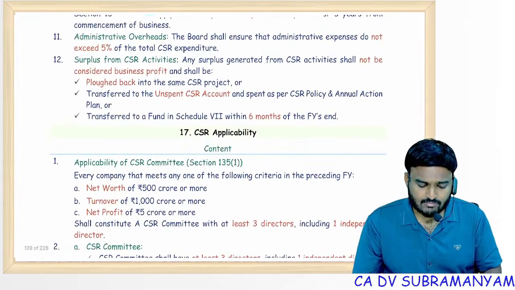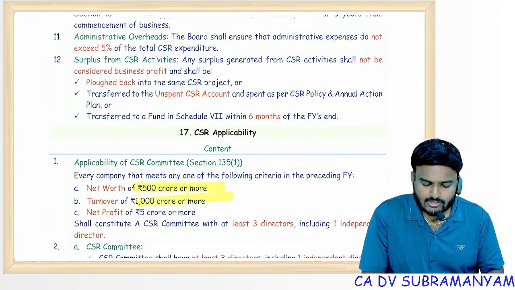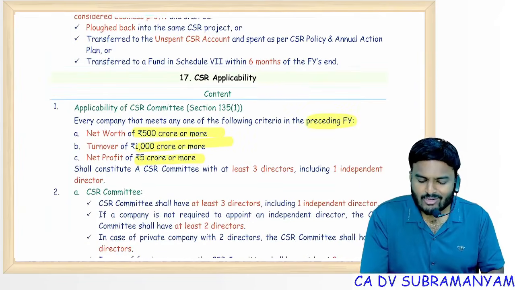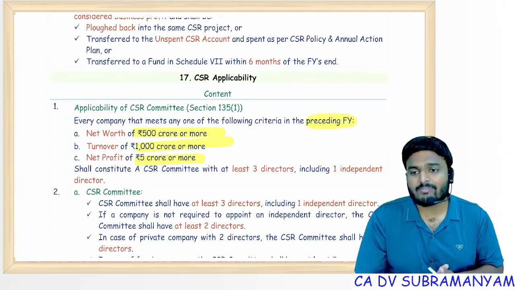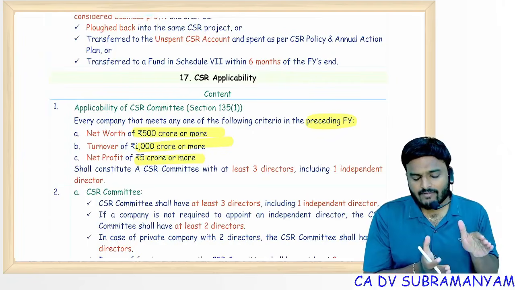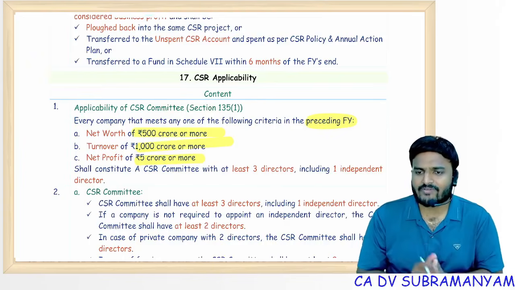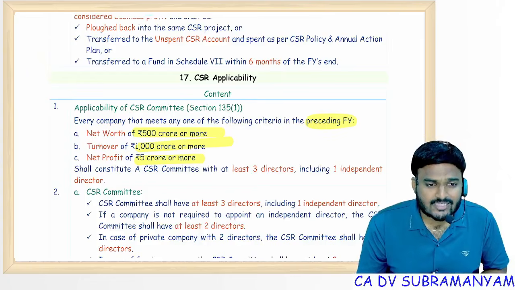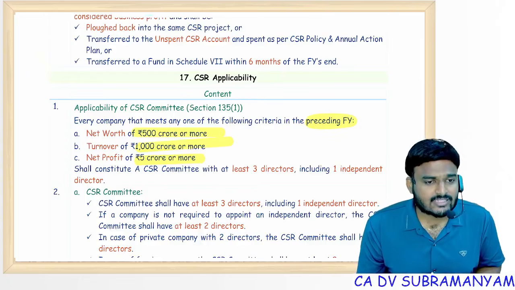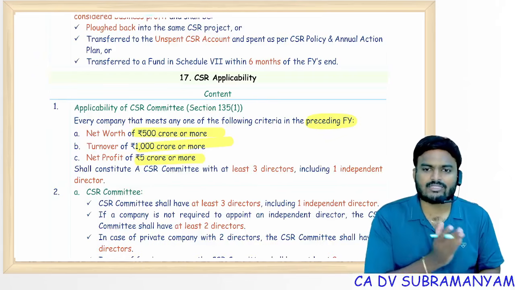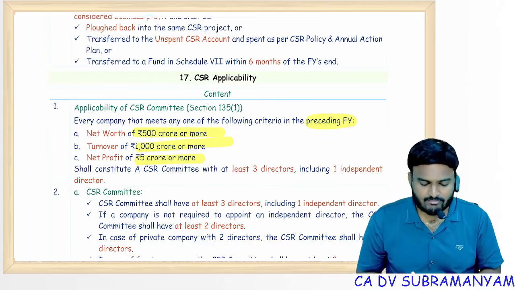Applicability of CSR: 500 crores or more net worth, turnover 1000 crores or more, net profit 5 crores or more. Important point is you have to check the preceding financial year's financial parameters. Say for example, in the first half yearly my turnover is 2000 crores. For the second half year, should I constitute a CSR committee? Should I comply with CSR norms? Answer is no. CSR applicability will go with the preceding financial year's financial statements.